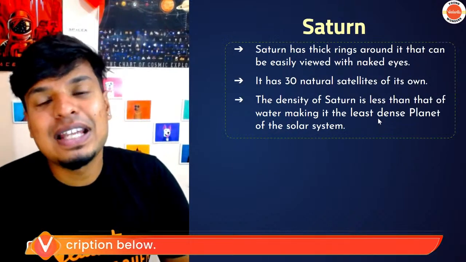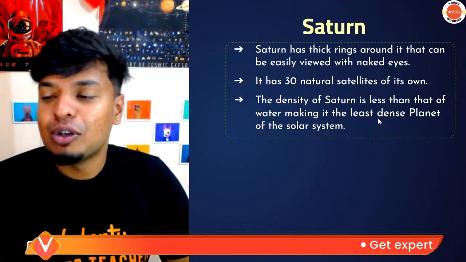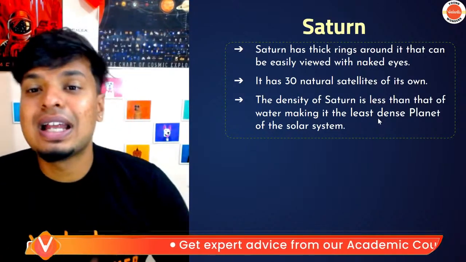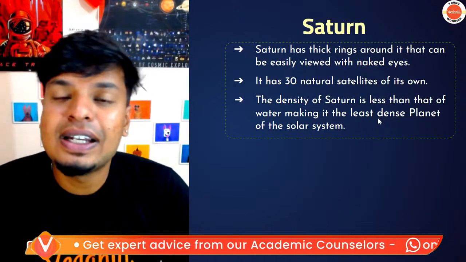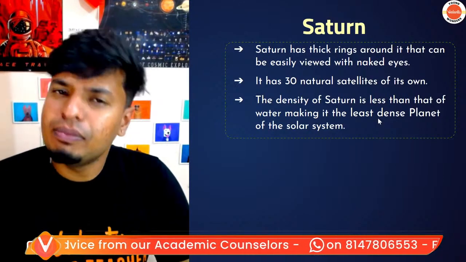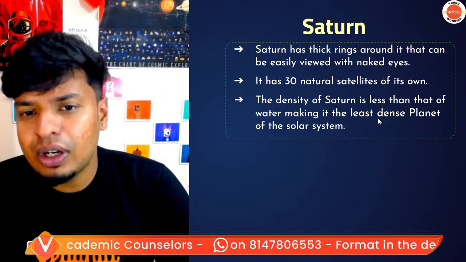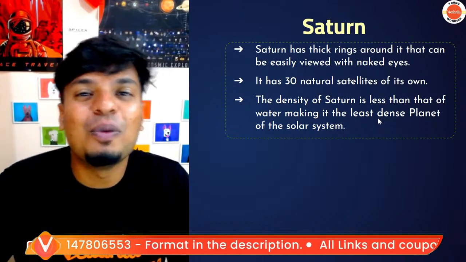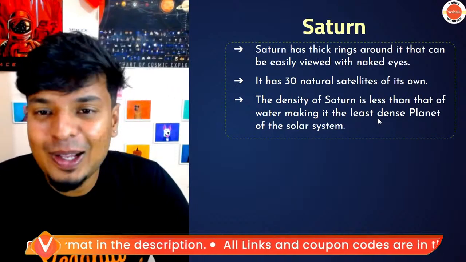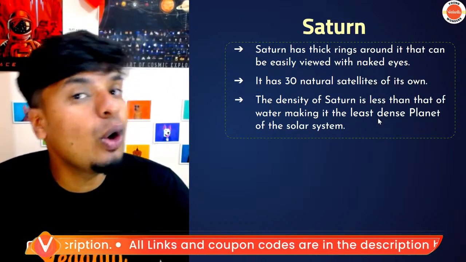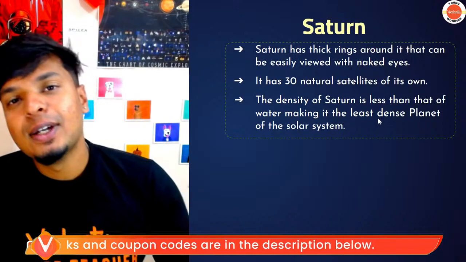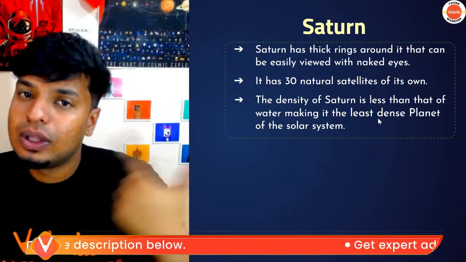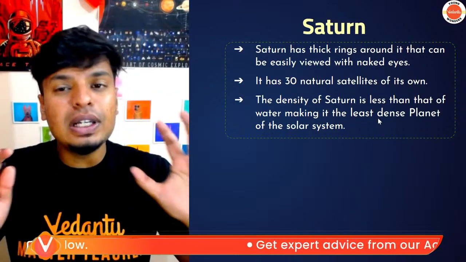Next comes Saturn. So Mercury, Venus, Earth, Mars, Jupiter, Saturn is the sixth planet, which is very beautiful because it has rings around it. It has 30 natural satellites of its own, much more. It's not 30, it's many more. The density of Saturn is less than water, so it can float on water. Now Saturn is not the only planet with rings, guys. Jupiter, Saturn, Uranus, Neptune, all these planets have rings around them. But very well visible are Saturn's rings.